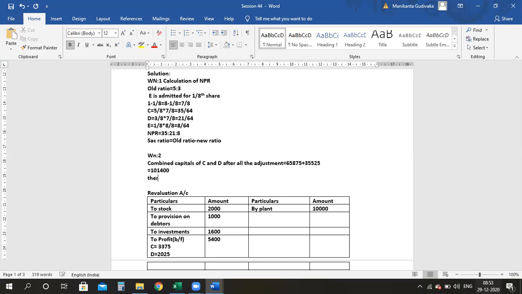So therefore E needs to bring the amount of 101,400 into 1/8.